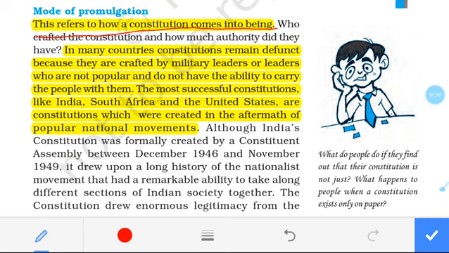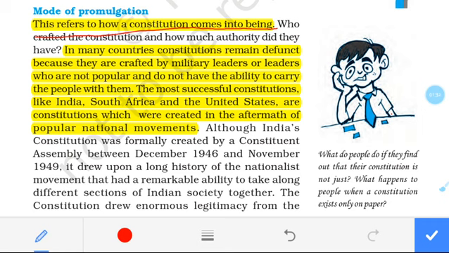Promulgation means to know the way, or you can say the method of practice, by which we will know how the constitution came into being. So here we have to know the meaning of the mode of promulgation. Now, how does it work in our constitution?